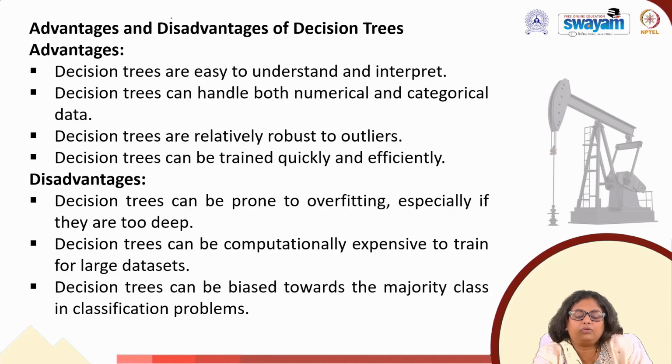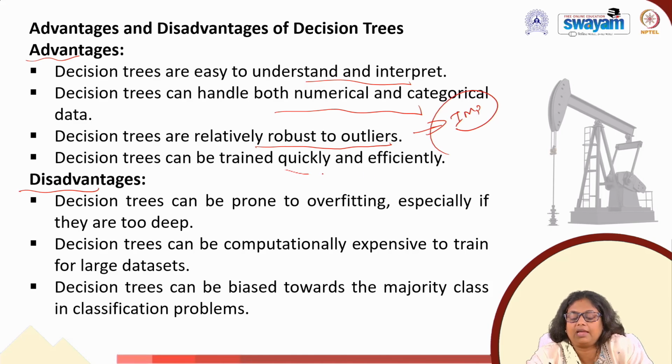Now, talking about the advantages and disadvantages of the decision tree. Just see what the advantages are. Decision trees are easy to understand and interpret. Decision trees can handle both numerical as well as categorical data. Decision trees are relatively robust to outliers. Decision trees can be trained quickly and efficiently.